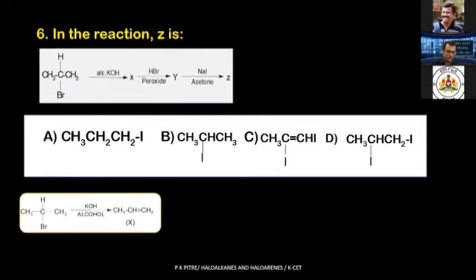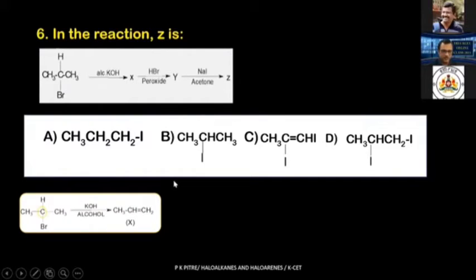You might have understood. We have done this in the beginning also. This carbon atom is your alpha carbon, and this is the beta carbon. From this carbon, you will be losing your hydrogen and you will be getting an alkene over here. Why? You have used a dehydrohalogenating agent, alcoholic KOH, a strong dehydrohalogenating agent. So you got an alkene over here. Fine. So X is your alkene. What alkene is this? Propene.